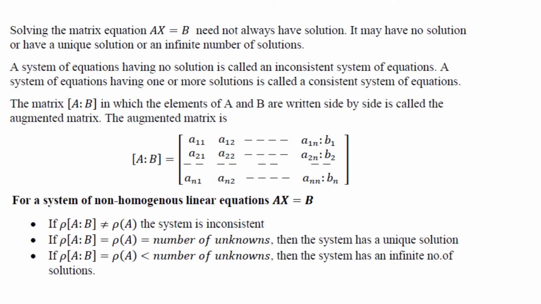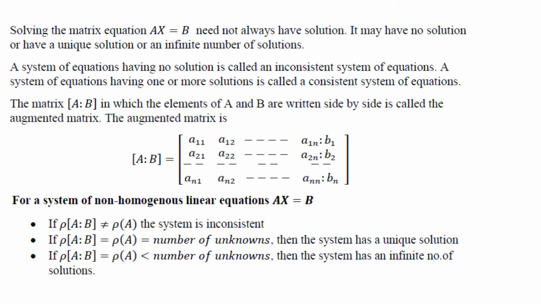When we solve the matrix equation Ax is equal to B, it need not always have a solution. It may have no solution, a unique solution, or an infinite number of solutions. A system of equations having no solution is called an inconsistent system of equations, and a system having one or more solutions is called a consistent system of equations.